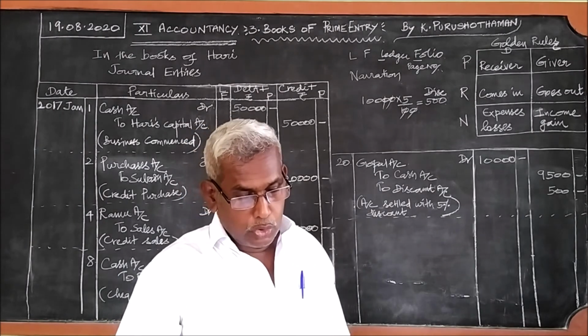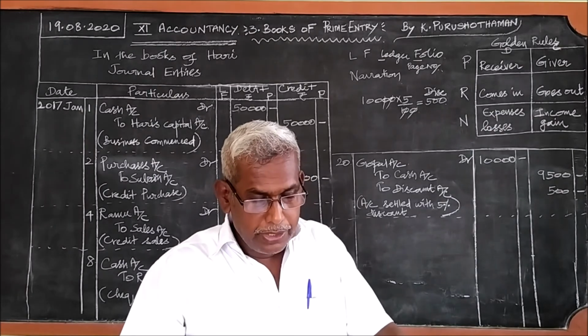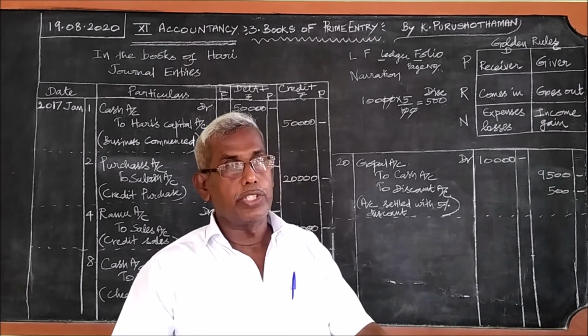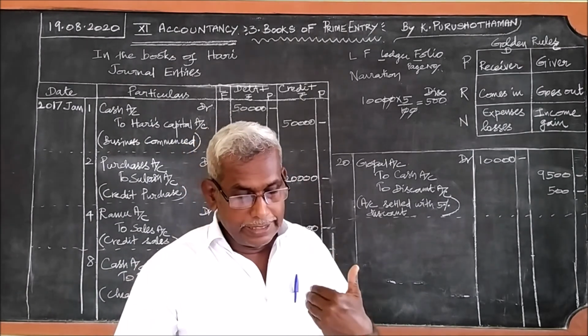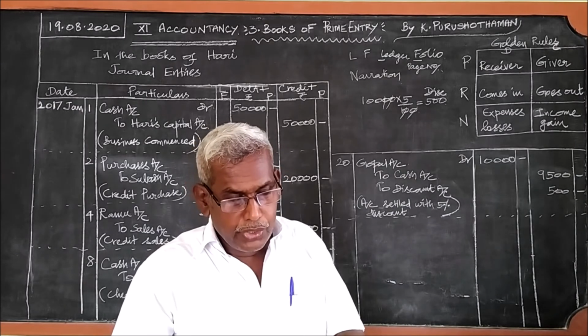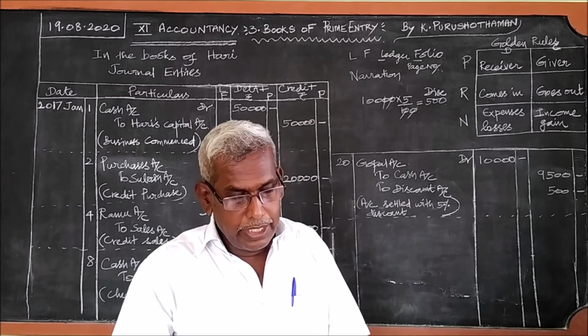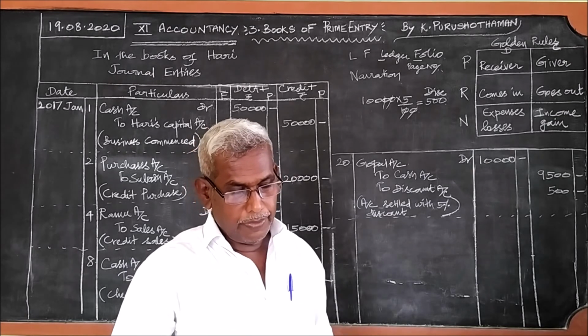Paid to Subhash. What has happened with Subhash? Purchased goods from Subhash, now we are paying cash. How much? Purchased goods from Subhash on credit 20,000.